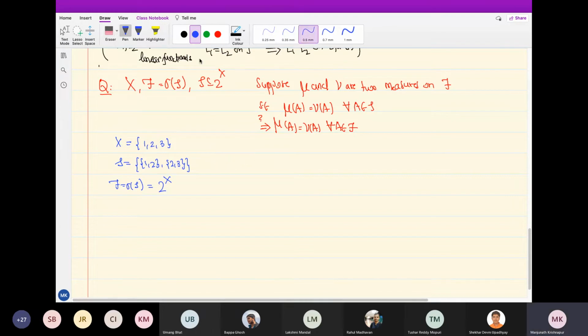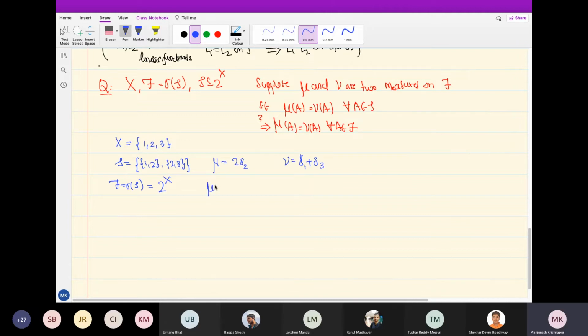Now, let me take two measures here. Mu is 2 times delta 2 and nu is delta 1 plus delta 3. What do I mean by that?